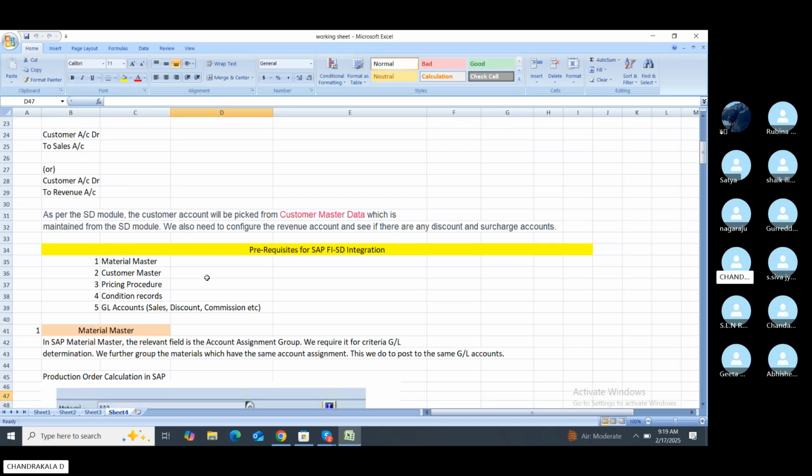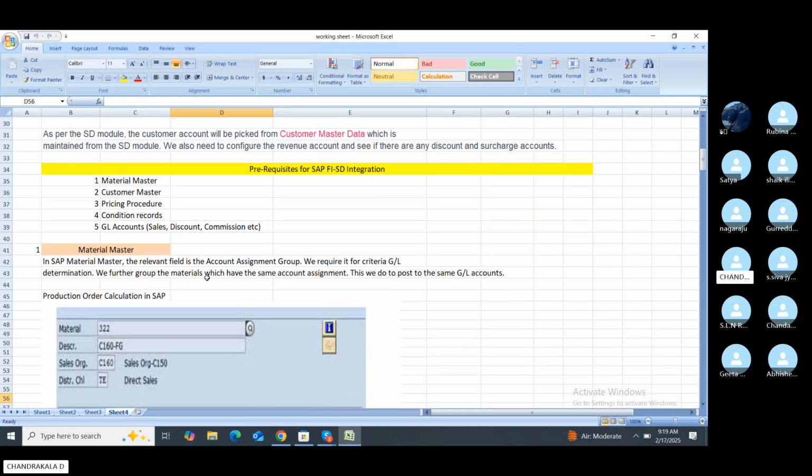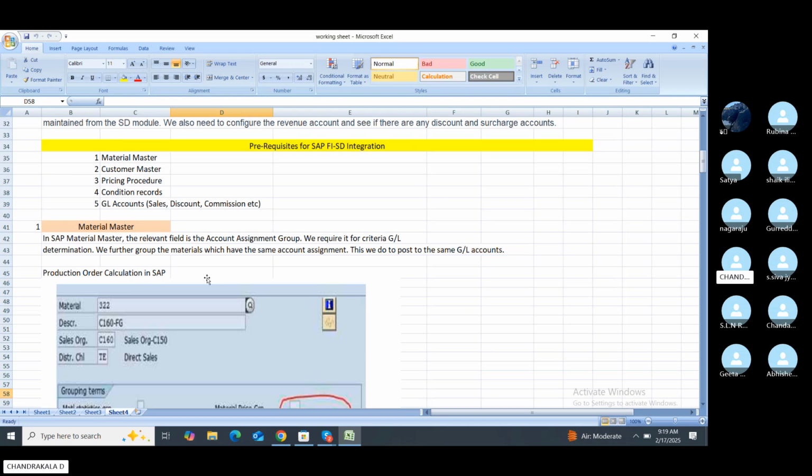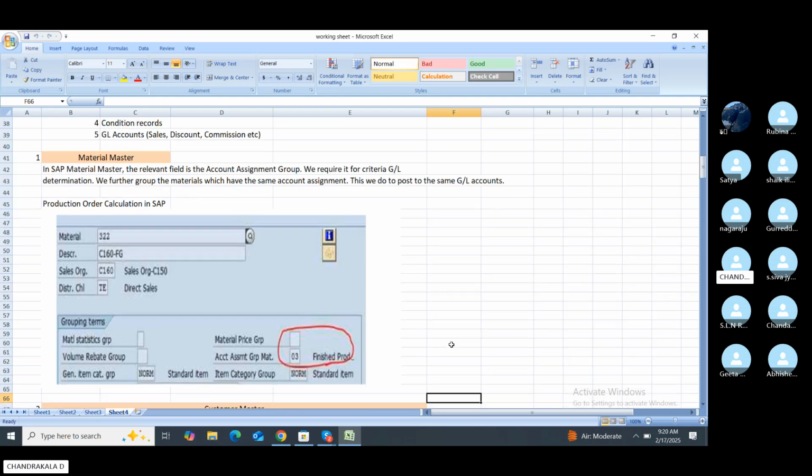These accounts are created where the material master is created in SAP. In the SAP material master, there is the accounting assignment group field. We require it for creating the GL determination, for grouping materials which have the same accounting assignment, so that we post to the same GL account.